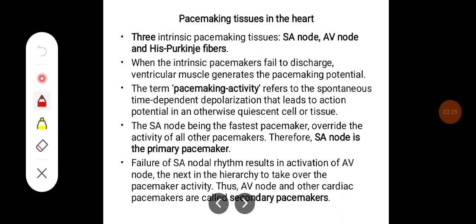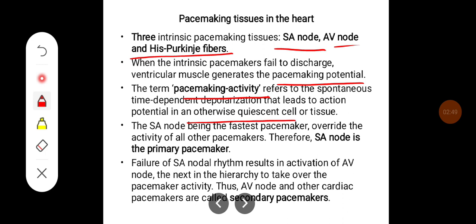Pacemaking tissue in the heart. There are three intrinsic pacemaking tissues, that is the SA node, AV node, and His-Purkinje fibers. When the intrinsic pacemakers fail to discharge, ventricular muscle generates the pacemaking potential. The term pacemaking potential refers to the spontaneous time-dependent depolarization that leads to an action potential in an otherwise quiescent cell or tissue.